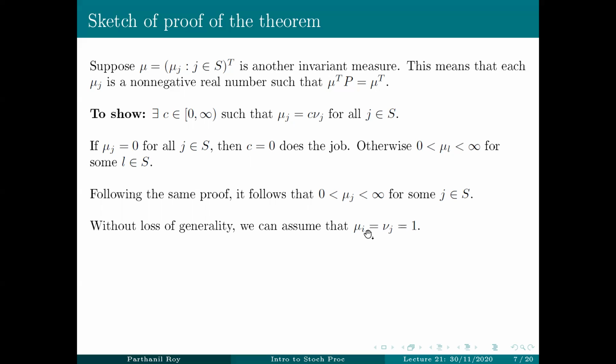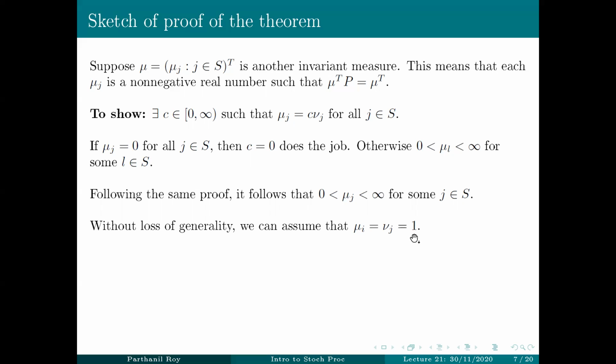Remember, I is our favorite state, I, that we started with. So if mu y is not 1, we'll just divide everything by mu y, and that will give us another invariant measure, which will be a scalar multiple of mu, but that will satisfy mu y equal to 1.